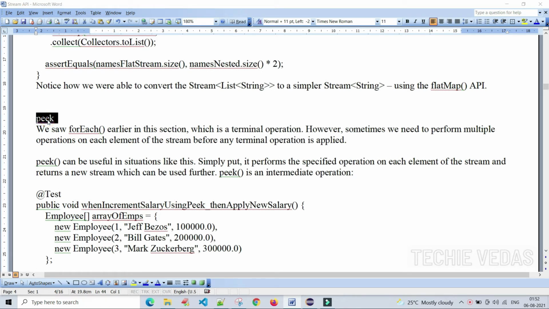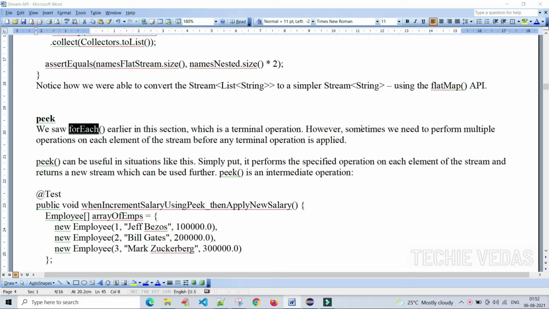Next method or operation is peek. We have seen the forEach method earlier in the same session, just a few minutes ago, which is a terminal operation.